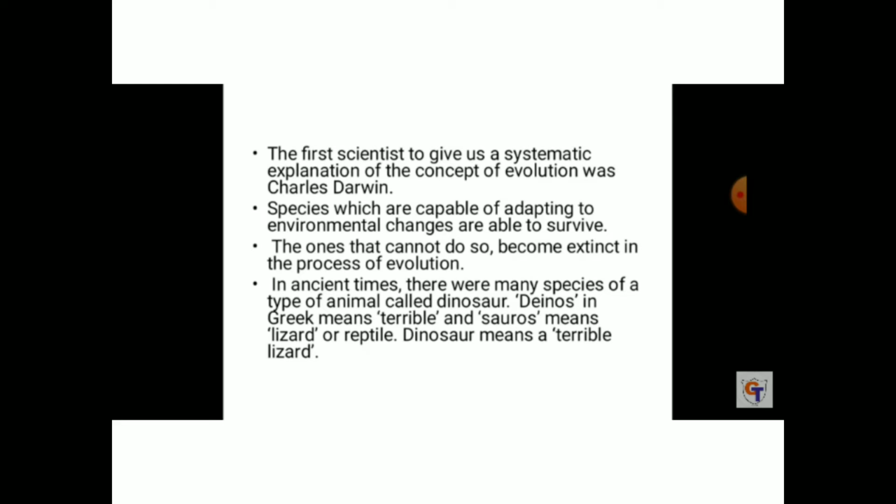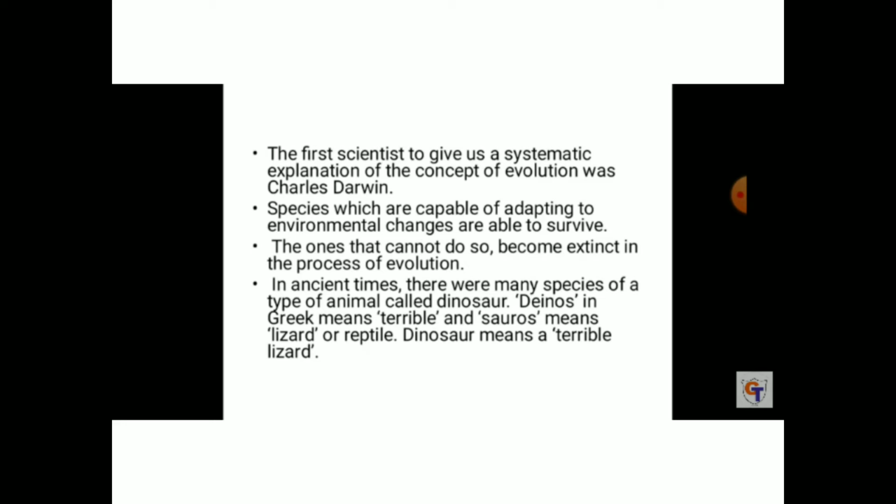Charles Darwin. Okay. Species which are capable of adapting to environmental changes are able to survive. Whatever changes are going on in the environment, the species that are capable of adapting to them will be able to survive. The ones that cannot do so become extinct in the progress of evolution.